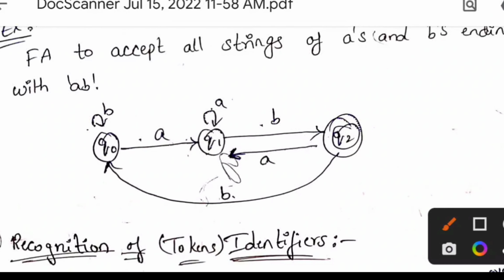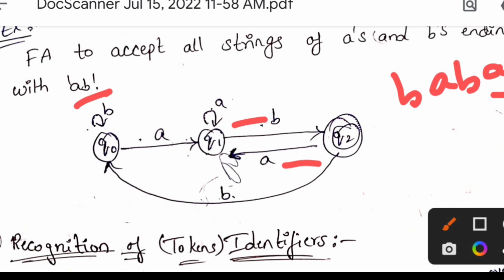Check with another string, b, a, b. Again you have another path, a, and again you need to go with this b. The path is ending with ab, and the string is ending with ab. So if you check with any string which is ending with ab, that will satisfy this transition diagram. You need to draw this transition diagram if they ask that the string must end with ab. Each and every string which is ending with ab will be satisfied with this transition diagram.